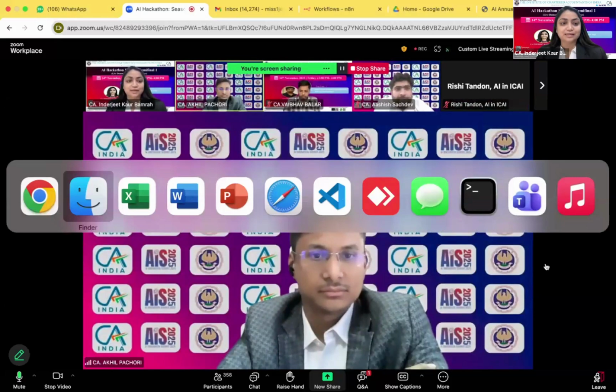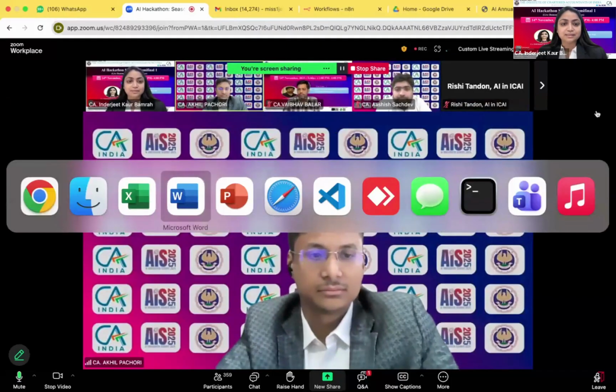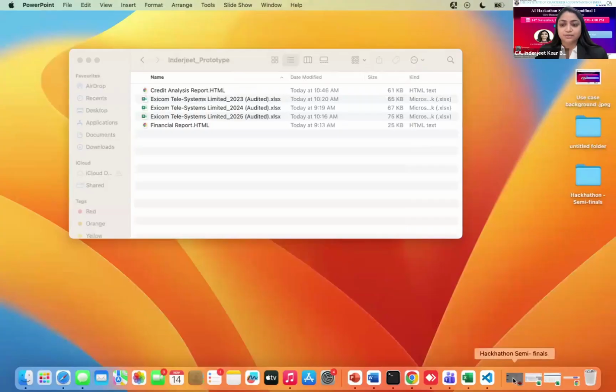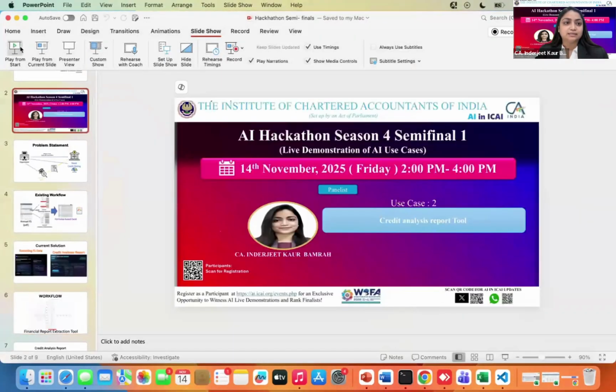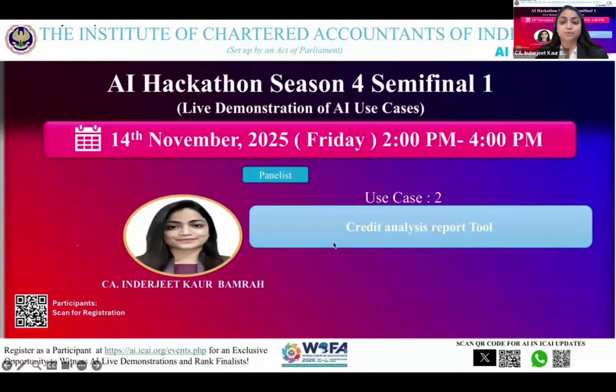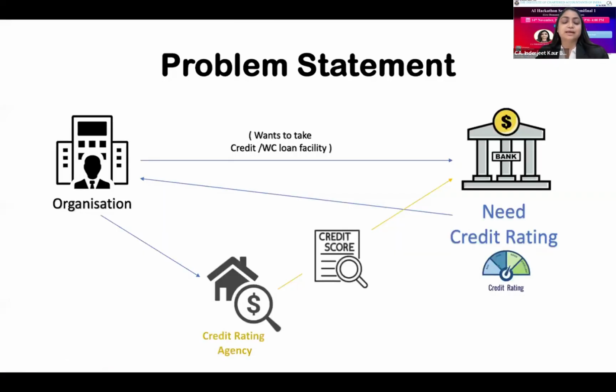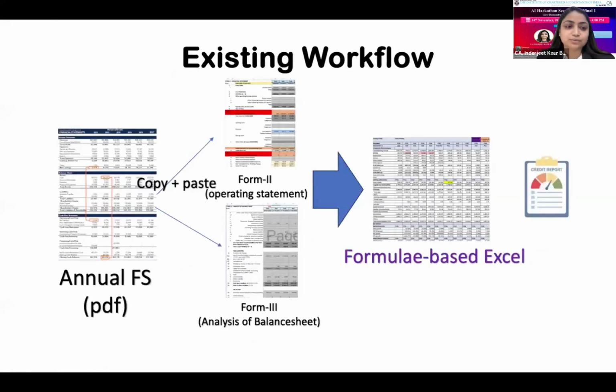Myself, CA Inderjeet Kaur Bamrah, and I'm very grateful to the AI committee for this semi-finals for season 4. I'm presenting my use case in today's semi-finals that consists of a credit analysis report tool. Whenever any organization or firm wants to take a credit loan or working capital loan facility, they approach the bank, and the bank needs credit ratings based on the analysis report.